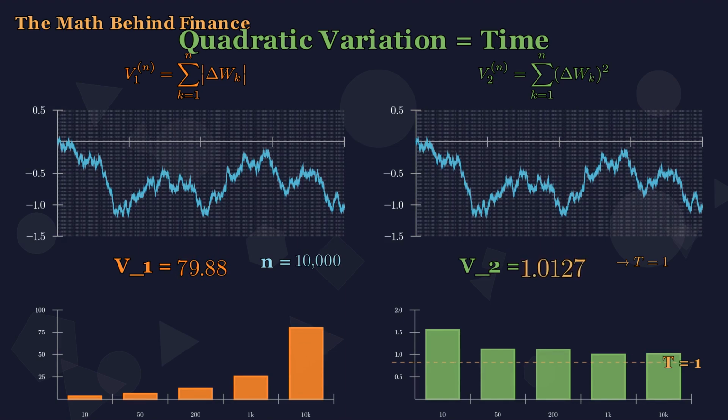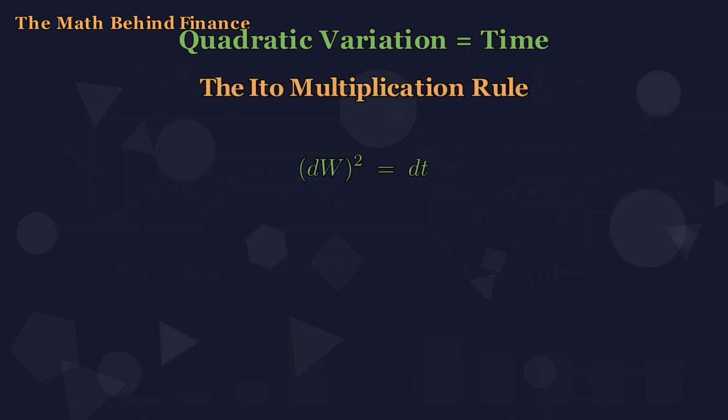For every Brownian path in the mean square sense, the quadratic variation equals the elapsed time. The sum of squared increments forgets the randomness and reveals just the clock. Mathematicians write this remarkable discovery in a compact shorthand. dW squared equals dt, paired with two companion rules, dW times dt equals 0 and dt squared equals 0. This trio is called the Ito multiplication rule.